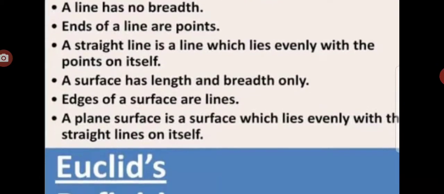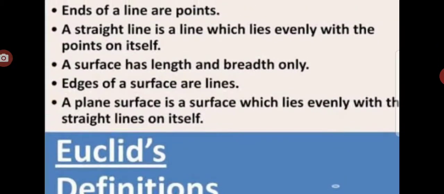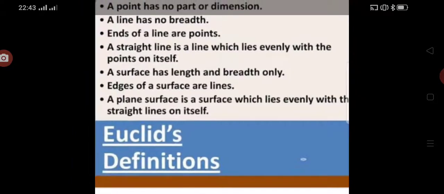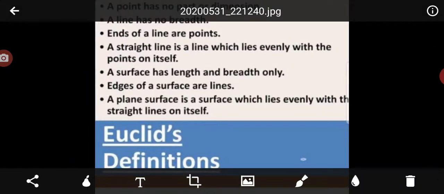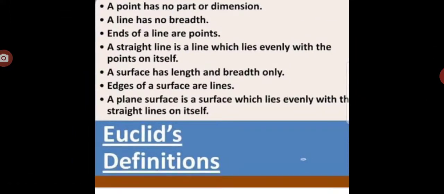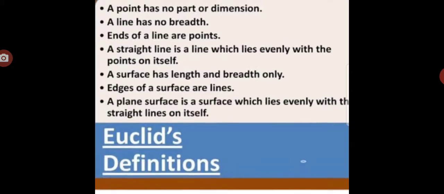The surface. A surface is that which has length and breadth only. Only two things: length and breadth. The edges of a surface are lines. For any surface, lines form the edges. A plane surface is a surface which lies evenly with the straight lines on itself. These are Euclid's definitions.